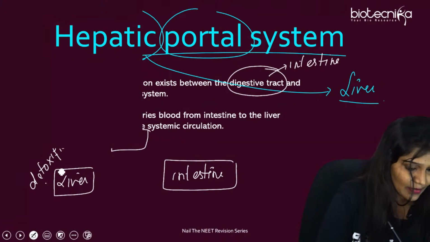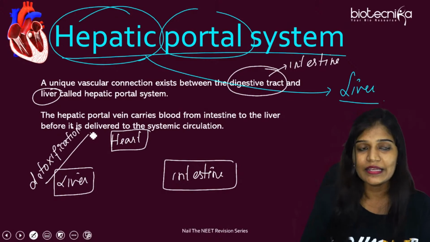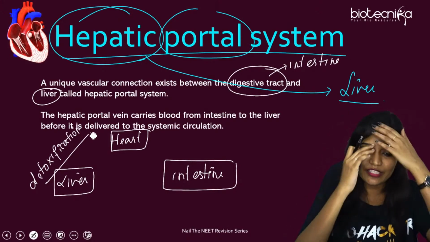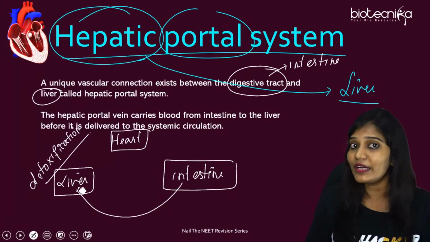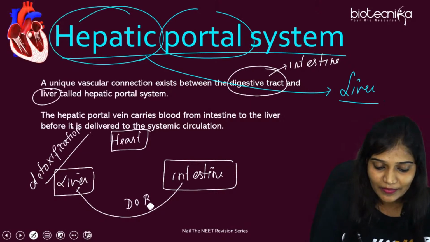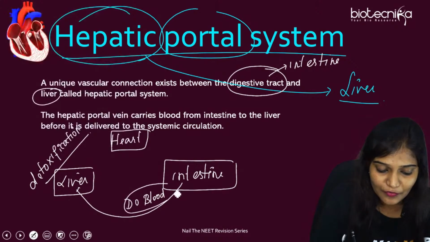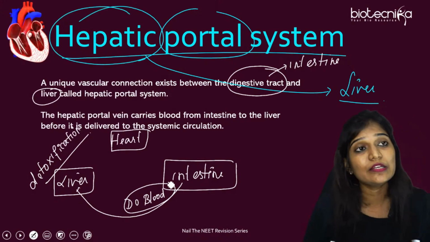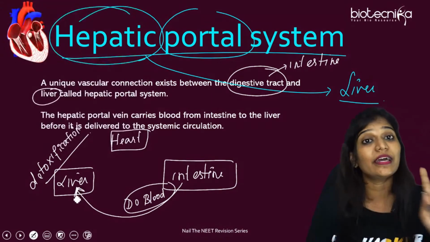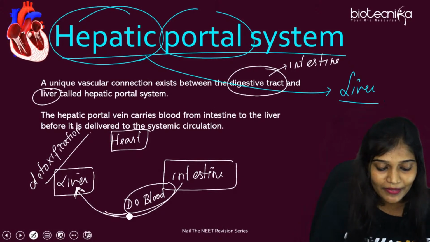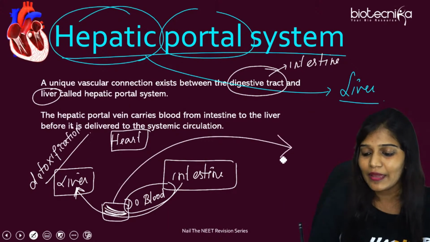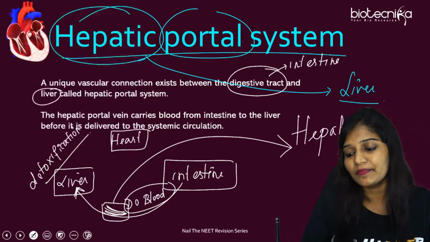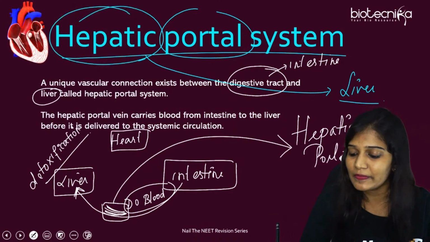Liver, right? Yes. So what exactly happens is in intestine, we are utilizing all the food that is getting digested, and the deoxygenated blood first goes through the liver, not to the heart directly. Deoxygenated blood, which means whatever we utilize for our own metabolism, goes to the liver, not directly to the heart. And there is a set of capillaries present here. And this portal system which connects the liver and the intestine is called what? Hepatic portal system.